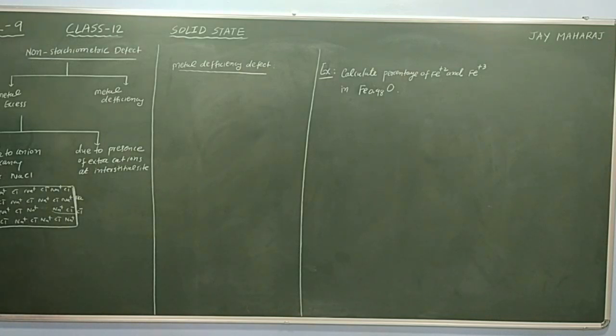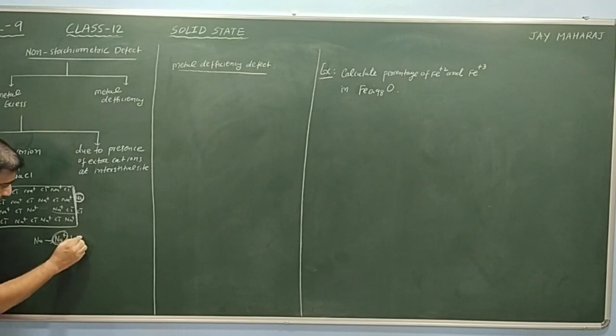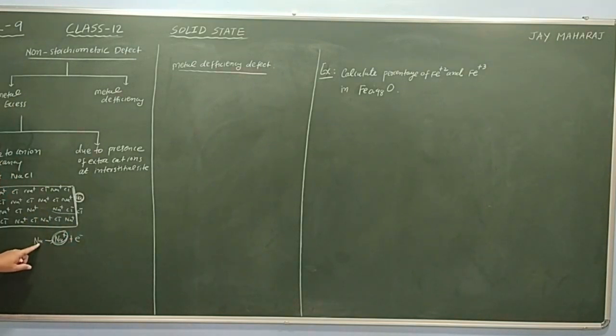So to form NaCl, this sodium atom releases an electron and converts into Na+, which combines with Cl-. These Na+ and Cl- are present at the surface. Now this position becomes vacant.